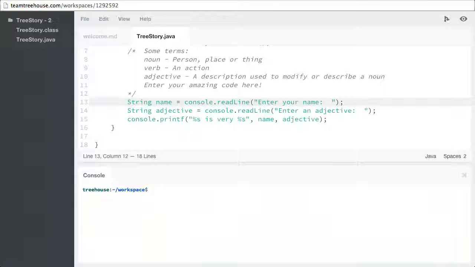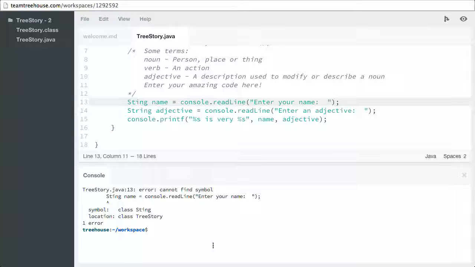Hopefully you haven't had any errors yet. Let's intentionally make one. I'm going to misspell the string declaration here, making it spelled as the popular singer Sting. Let's see what happens. I'm going to press the up arrow and get our information back here. We will see here that we got an error. It says cannot find symbol.